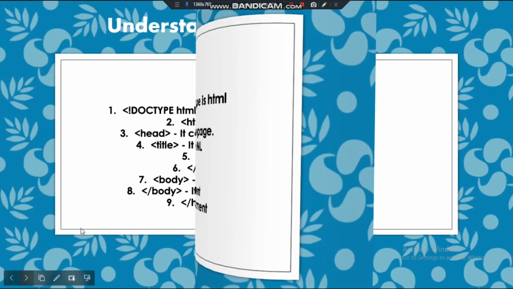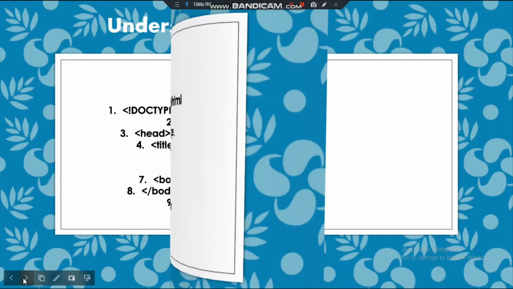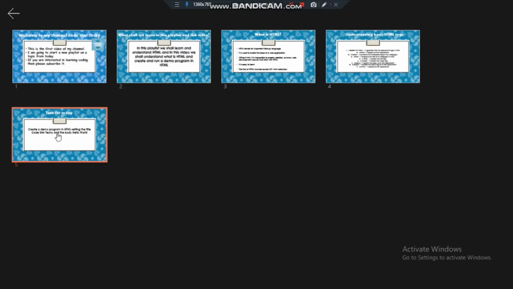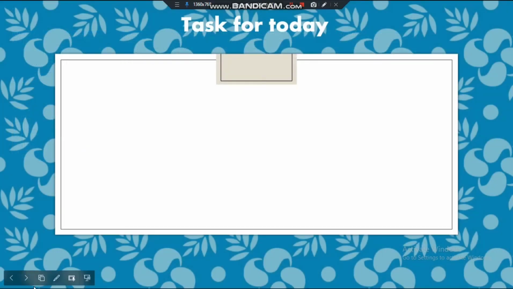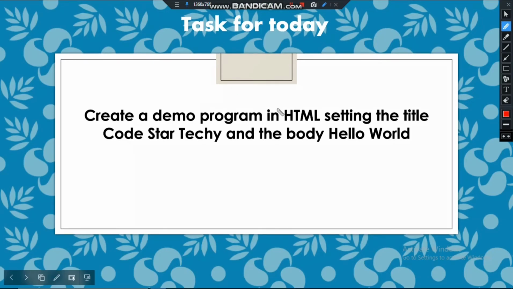Before that, one thing I want to say: except for the doctype HTML, whatever tags like head, title, and body, these all will be inside the HTML document, within the HTML tag. So, the task for today: create a demo program in HTML setting the title Code Start Techie and the body Hello World. See this properly. What will be the title? Code Start Techie will be the title and the body will be Hello World.